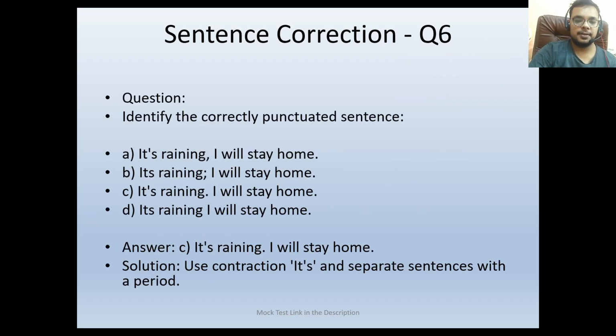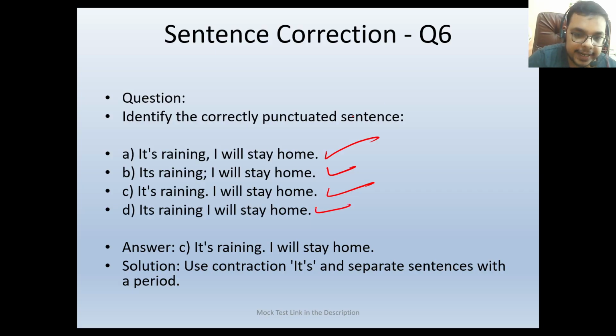Next question. Identify the correctly punctuated sentence. It's raining, comma, I will stay home. It's raining, I will stay home, colon. It's raining, full stop. I will stay home. It's raining, I will stay home.